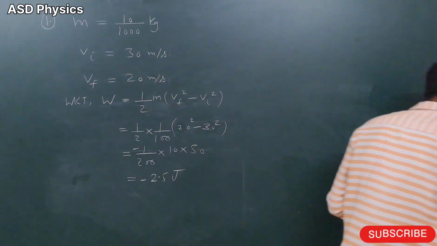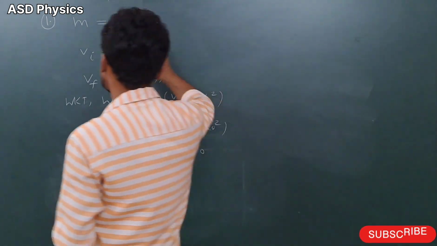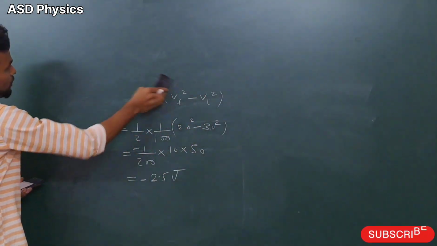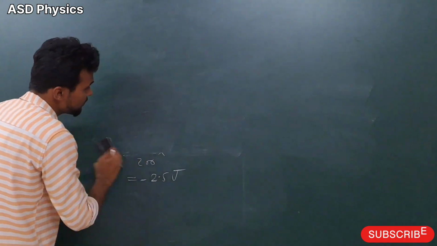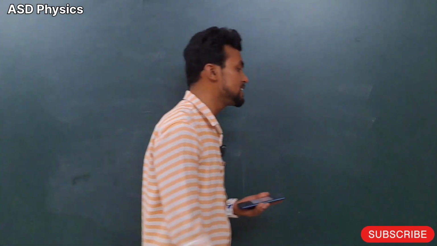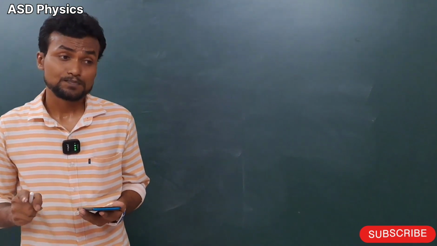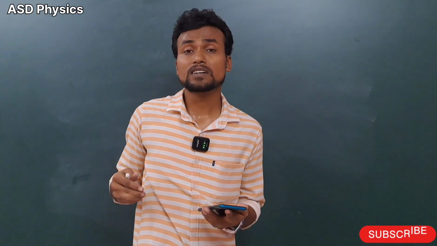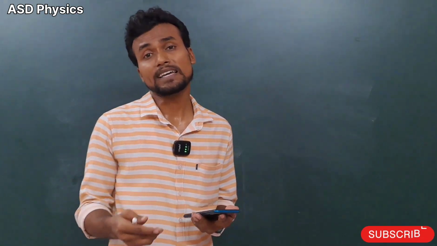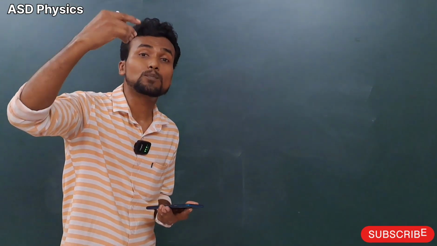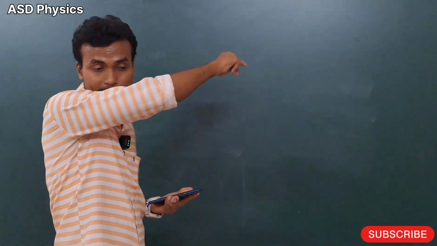Okay, my dear students, after that, the next question. The next question is based upon the graph. Because we know very well the significance of integration is area under the curve. And here we know very well work done by the force displacement graph can be given by seeing the area. Upward area will be positive, downward area will be negative. So my dear students, next question please.